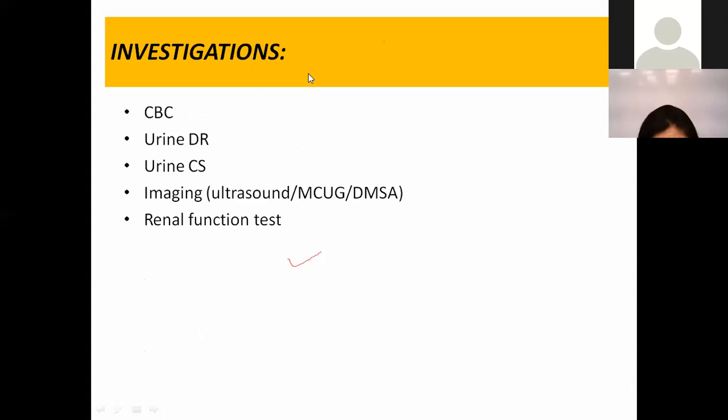When you look at the investigation, if a child comes to you and you suspect that this patient is having urinary tract infection, you need to go for complete blood count, urine detailed report, urine culture and sensitivity. You can go for imaging like ultrasound. MCUG is the thing which basically is going to help you to diagnose.